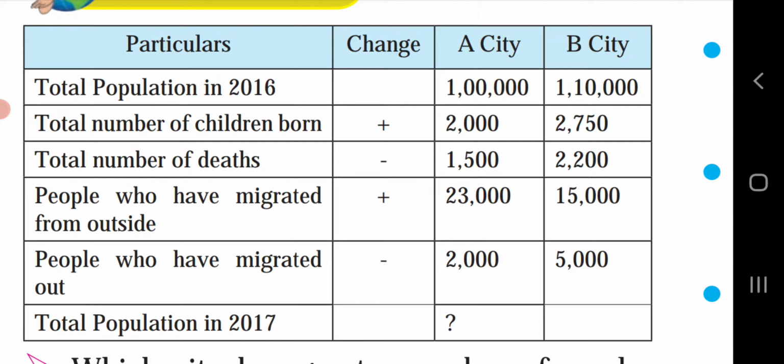Means 23,000 people came to that city to add to the population. So where will the population be higher? In A city, the number of migrants is higher. So by seeing these figures of in-migration, we come to know that in-migration is more in A city as compared to B city.